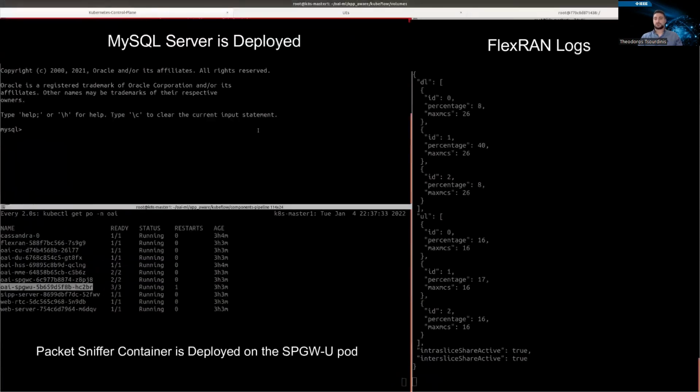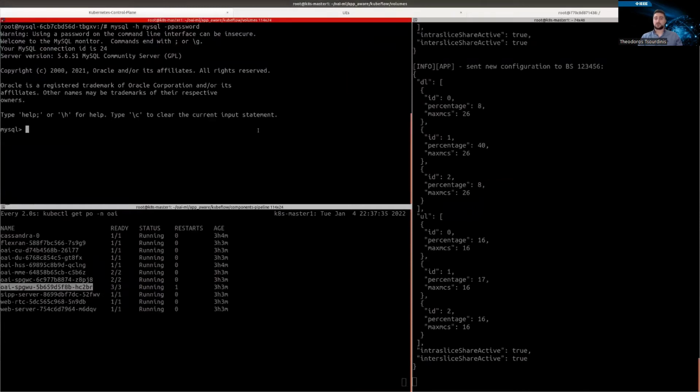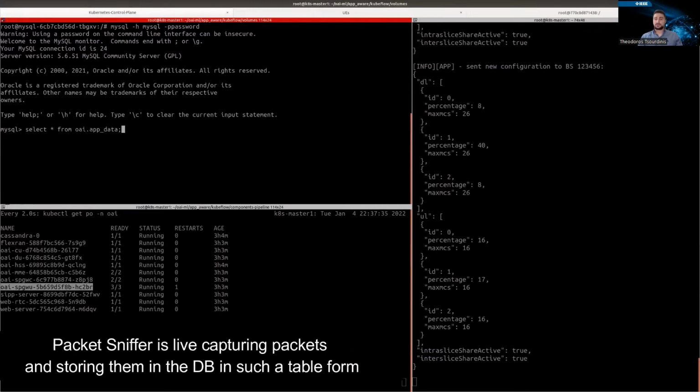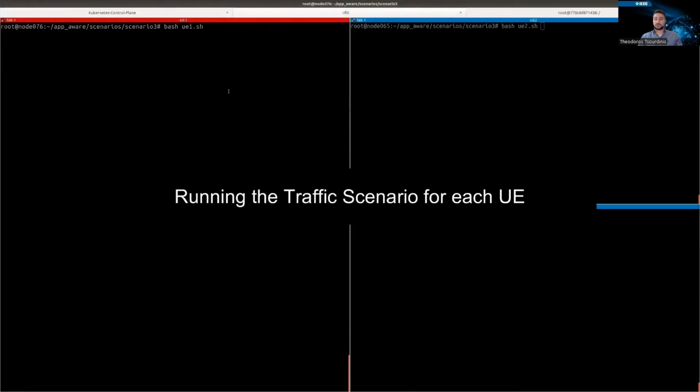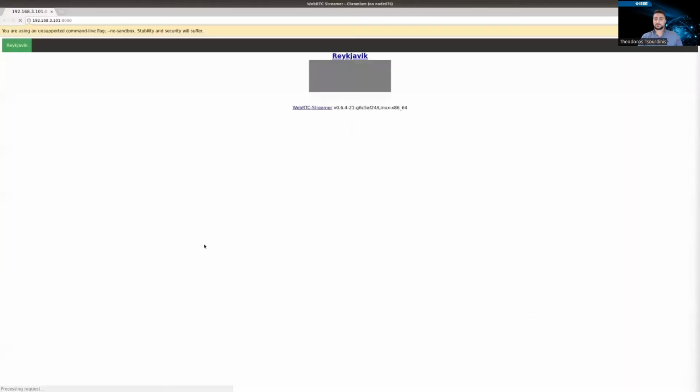Then we showcase a continuous delivery of our ML framework by utilizing Kubeflow pipeline. First, we deploy a MySQL and packet sniffer container. Packet sniffer live captures all traffic between the end users and applications and stores the summary of the packets in the MySQL database.